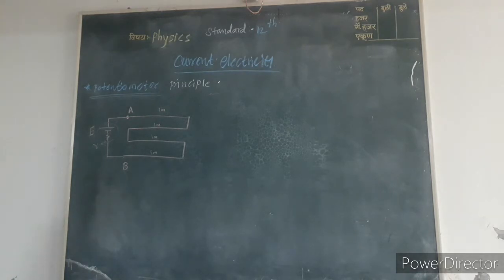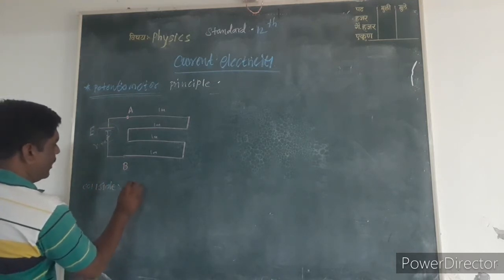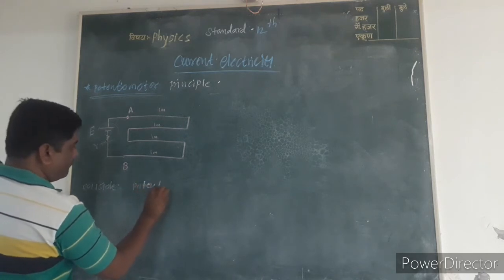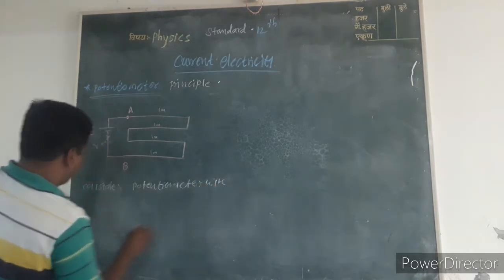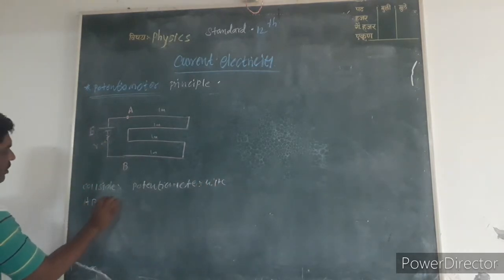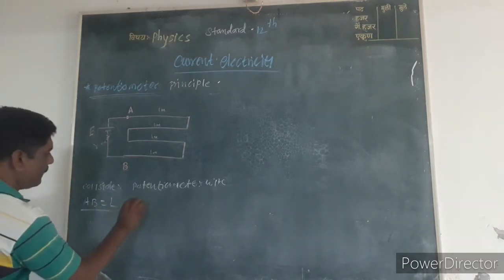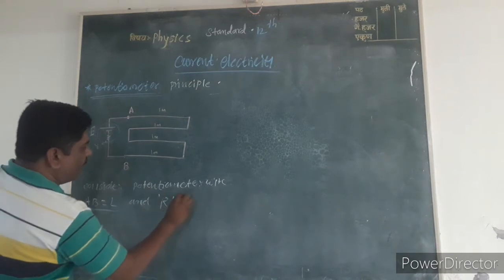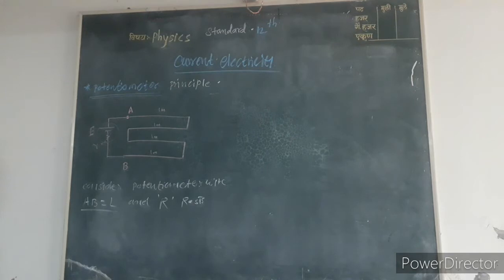Suppose the length of the potentiometer wire AB is capital L and capital R is the resistance of this wire.